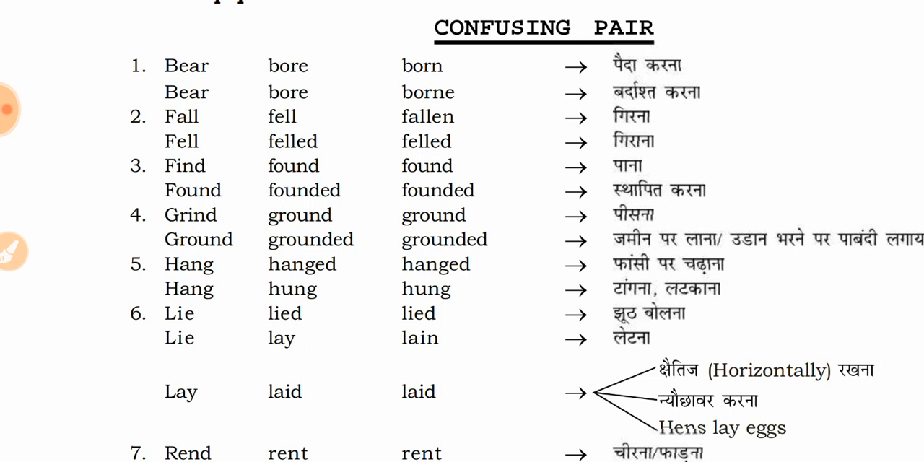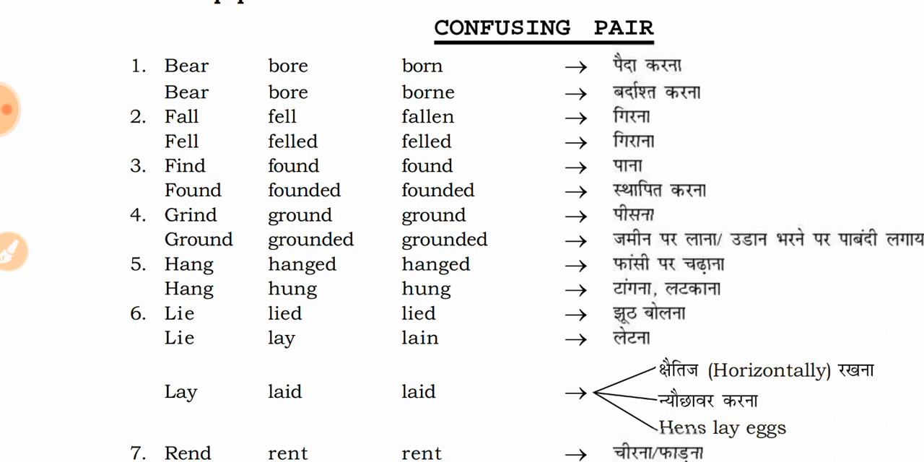Now for the second type of hang, we see it is tangna or latkana. If you know Hindi, it will become easy for you to understand how hang can be used in two different contexts. One is फांसी पर चढ़ाना and the other is tangna or latkana. For फांसी पर चढ़ाना we have hang, hanged, hanged, and for टांगना or latkana we have hang, hung, hung.